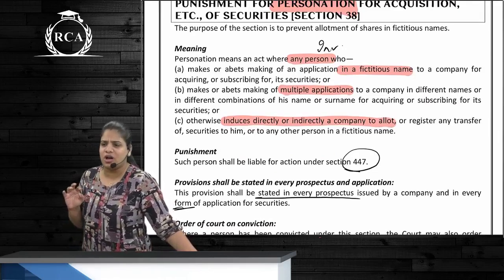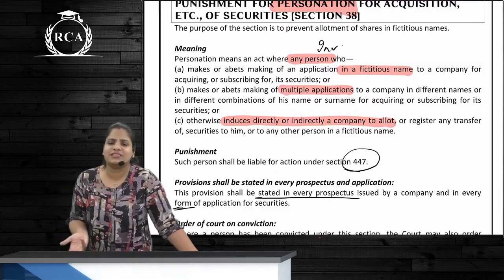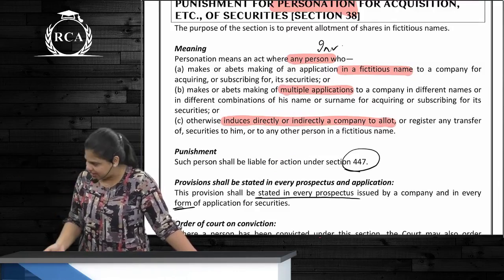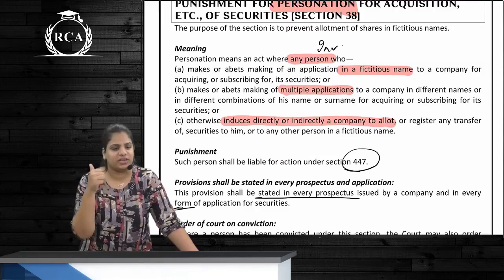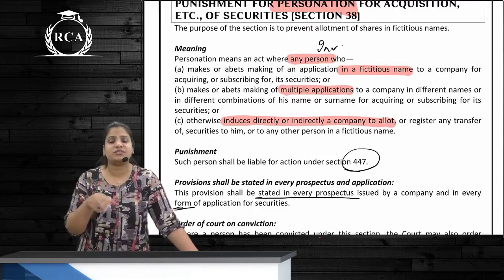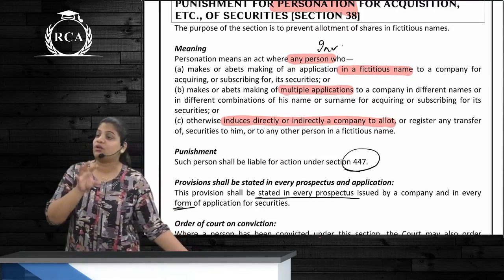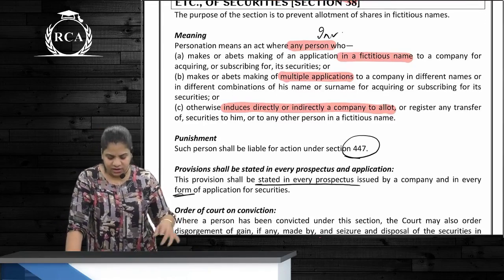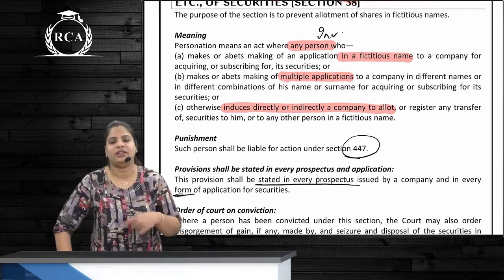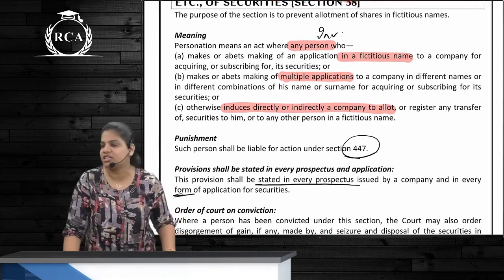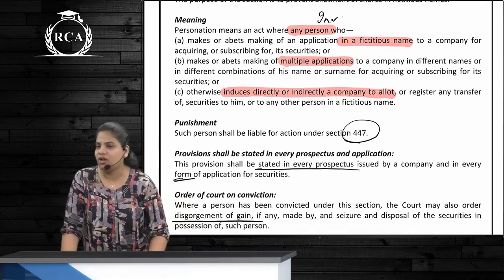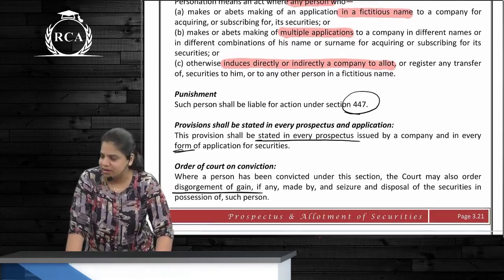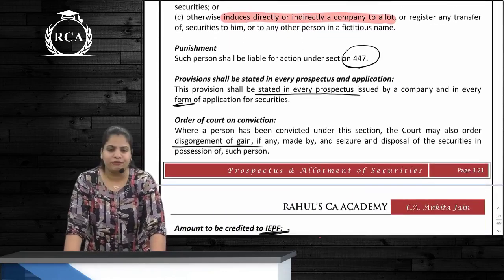Fictitious name means a name other than his real name, some name which is not his at all. Or he is making an application in different combinations of his name and surname, or third, inducing the company to allot the securities to him in these fictitious names. If all or one of these three things happen, he will be liable under section 447.